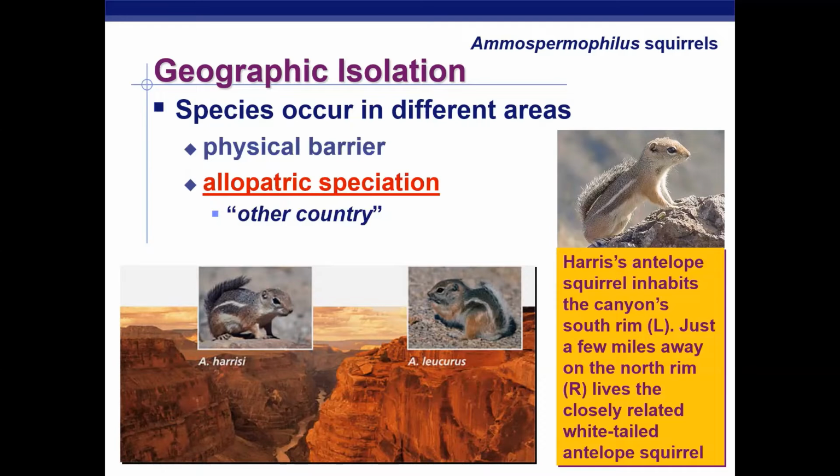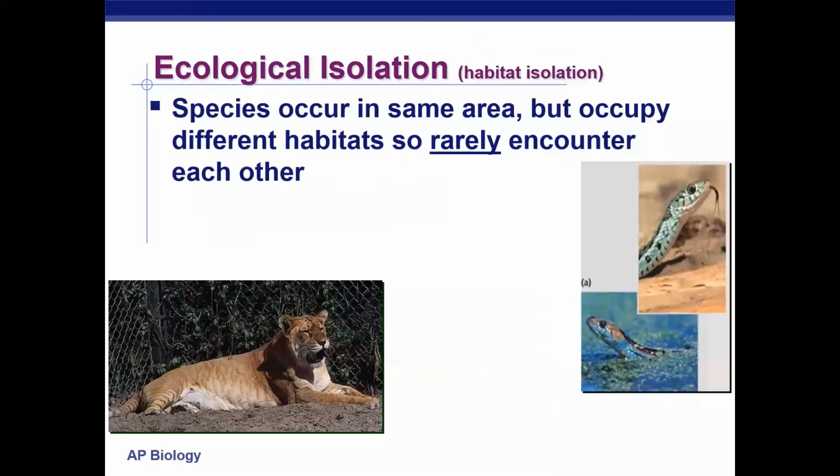The other population, on the sunnier side of the Grand Canyon, developed a lighter fur color. Now there are areas where they could cross the river and meet each other, but they no longer reproduce with each other. So they became 2 distinct species of squirrels. This would be an excellent example of geographic isolation, also known as allopatric speciation.